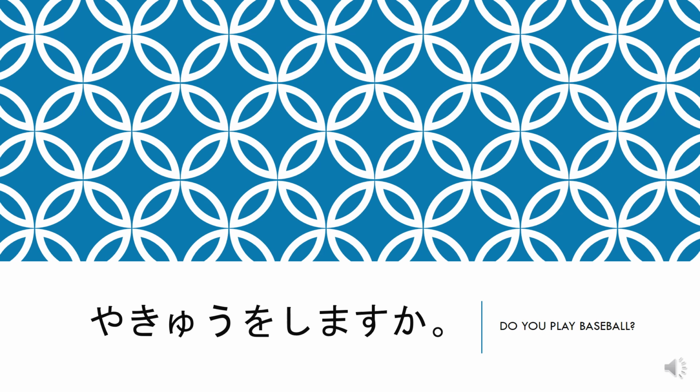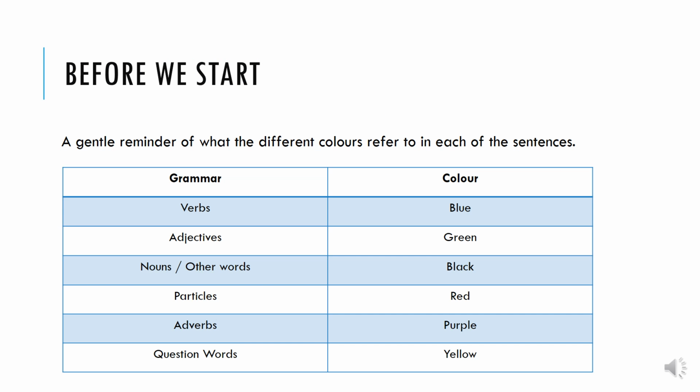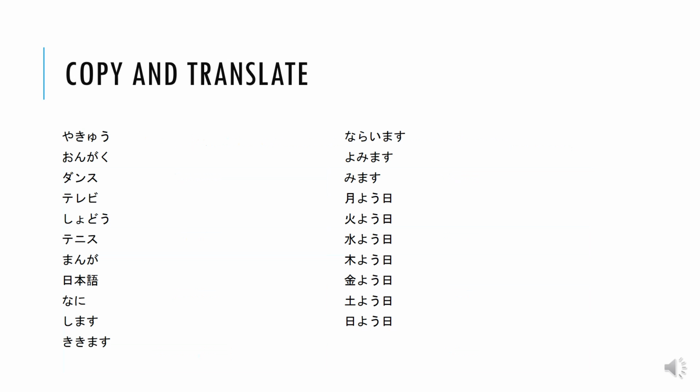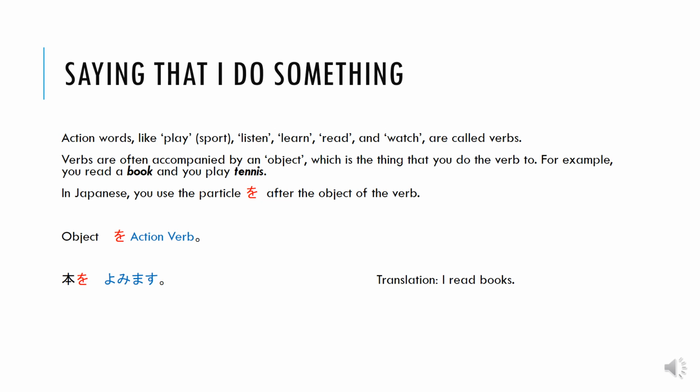Yaku o shimasu ka? This means, do you play baseball or are you playing baseball? This is a gentle reminder before we start of what the different colors refer to in each of the sentences. So before we begin, you need to know what these words mean. So could you please copy and translate them into your book? Saying that I do something.